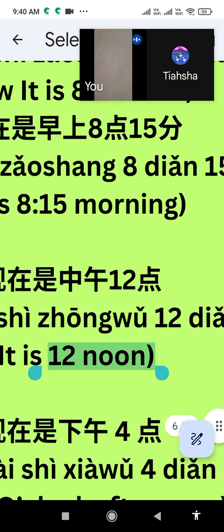Tien, then you can use chong, no problem. Chong is a very common word, but tien is used without chong in spoken Chinese. That is the spoken form of any language, something we cut or make short for the use of communication. So tien is also okay, and tien chong is also okay. Nothing wrong.